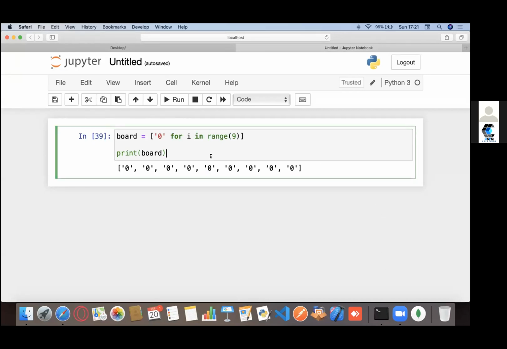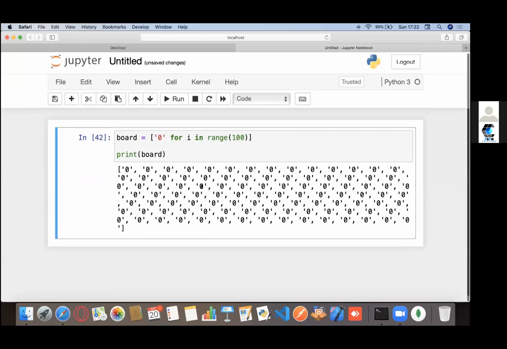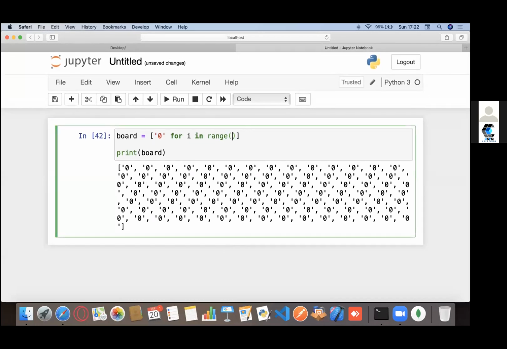So now this is the shorthand operator. You could have used anything. Let's say 1. So it would have appended 1 to your list. It's a pretty simple way to pre-populate your list if you're creating one, to initialize it directly. So right now, here's what I'm doing. I'm just appending a string of 0. Now, how many times this loop runs matters. So I'm appending it 9 times. Let's say I would have wanted to append it 100 times. So it would have done that, right? It's just a shortcut again.